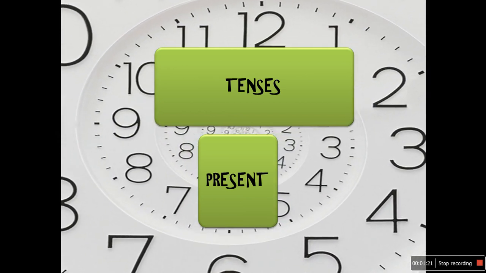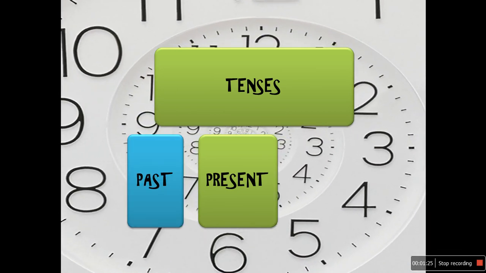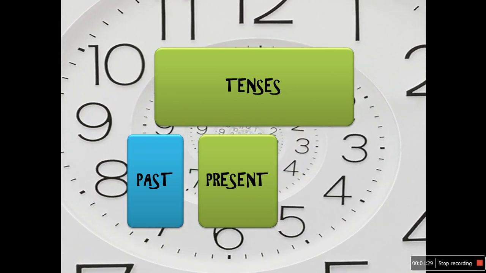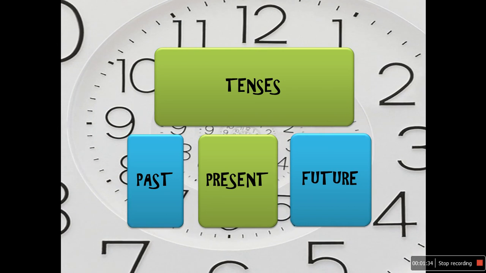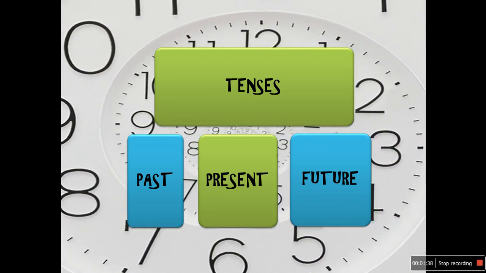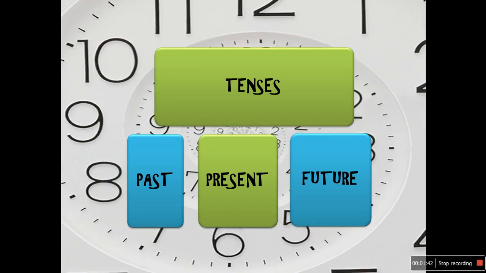For example, you are watching this video that is going on presently. Past, in which an action has already taken place. For example, you woke up in the morning. Future, in which an action is expected to happen in the future. For example, you will sleep in the night. That will happen in the night.